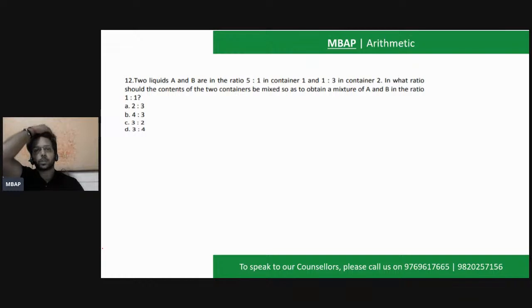Now you've got the next question. The next question on the screen is again going to be 2018 question of CAT. Let's solve this. The question says, two liquids A and B are in the ratio of 5:1 in container 1 and 1:3 in container 2. In what ratio the components of the two containers should be mixed so that the mixture A and B is in the ratio of 1:1? ये आपको दिया हुआ है.